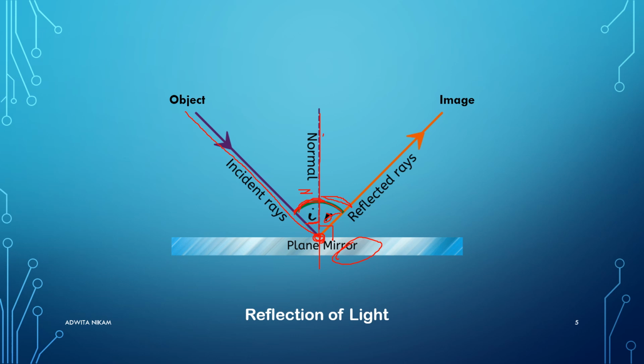So when we draw normal, we get the angle of incidence, and if the angle of incidence is 60 degree, then we draw a 60 degree angle here also, and we get the reflected ray, and from the reflected ray we get the image.